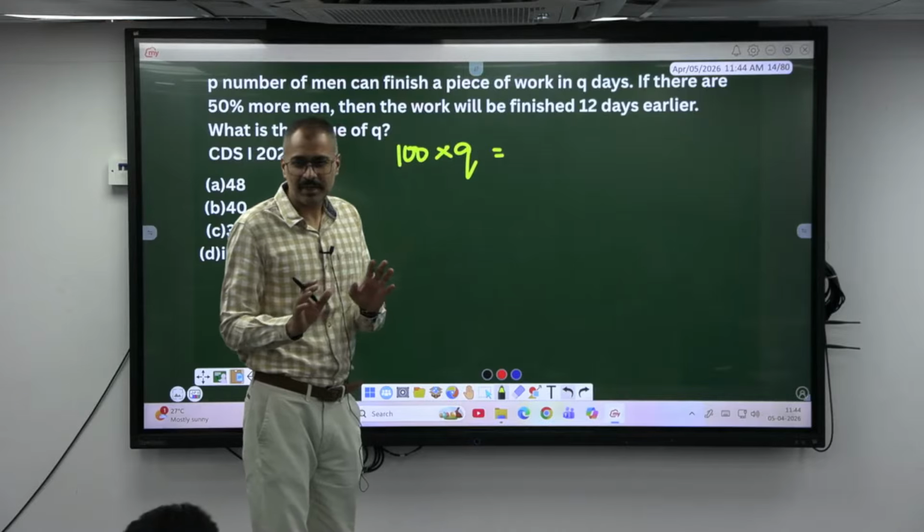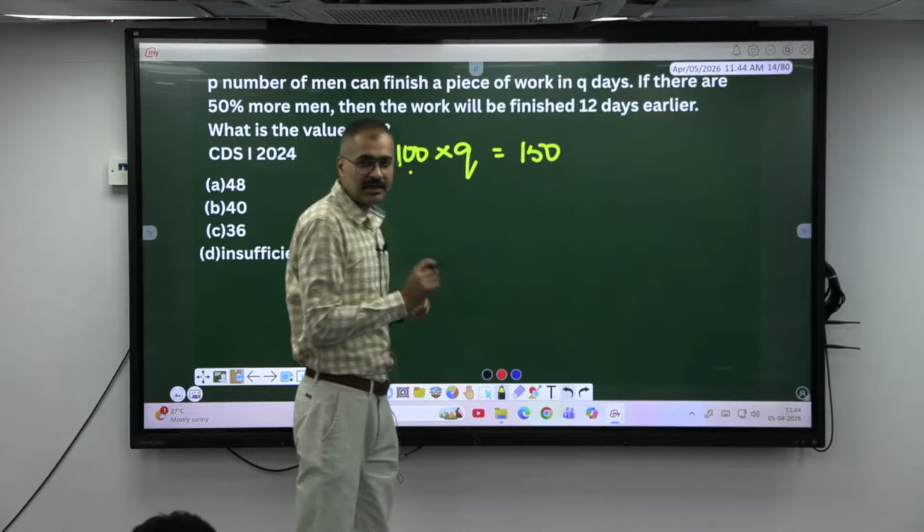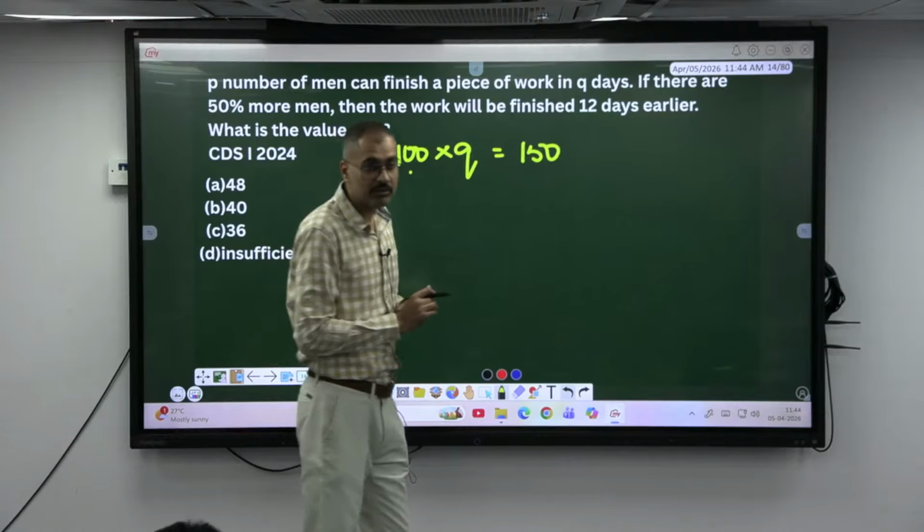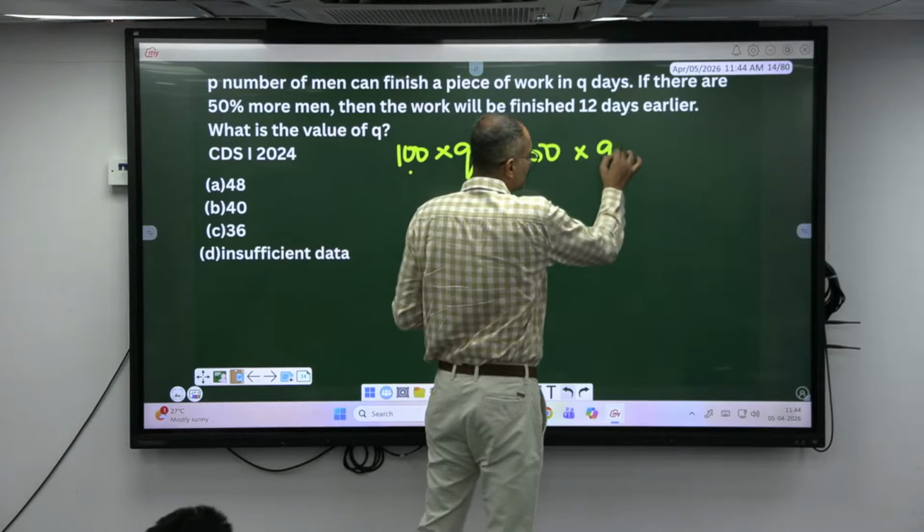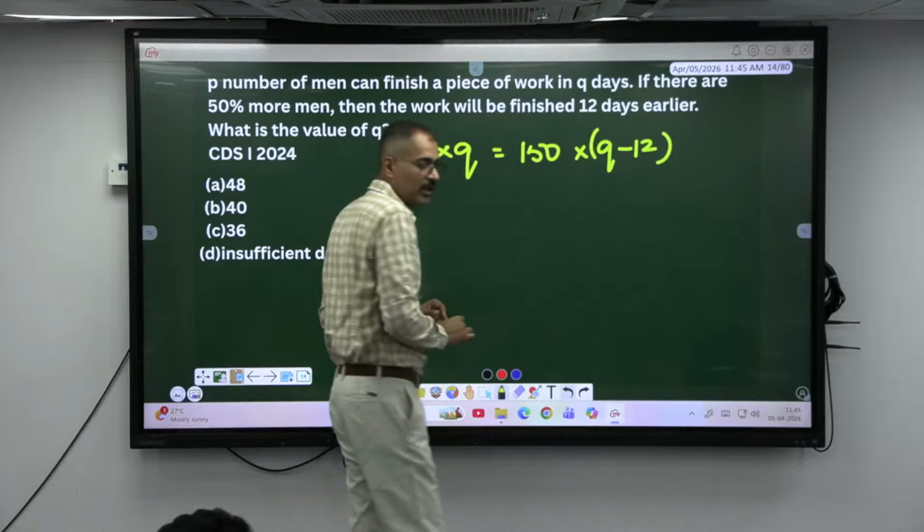What if I had given 16 2/3% more men? 16 2/3% more men means 1/6. If it is 6 parts of men, now it will be 7 parts, 1 increased. Similarly, that's why 100 now becomes how much? 150. But are they taking Q time? No. It will be Q minus 12. So can I find the only unknown, Q?